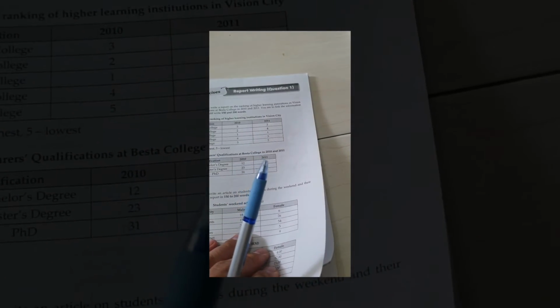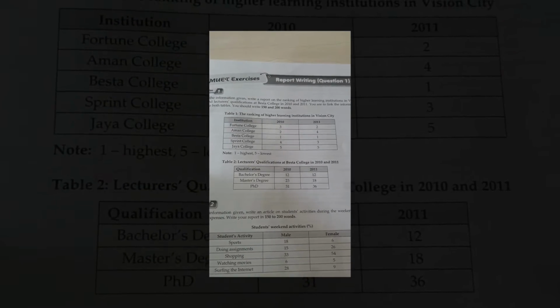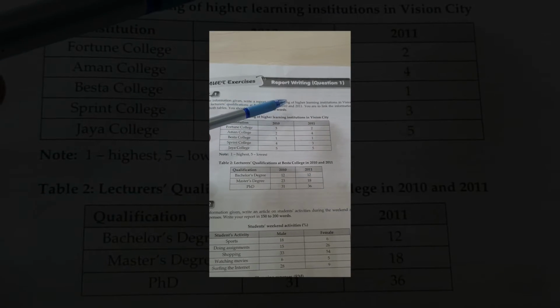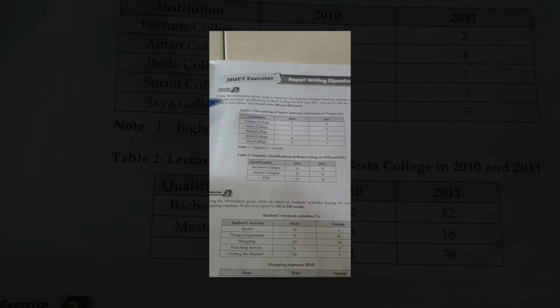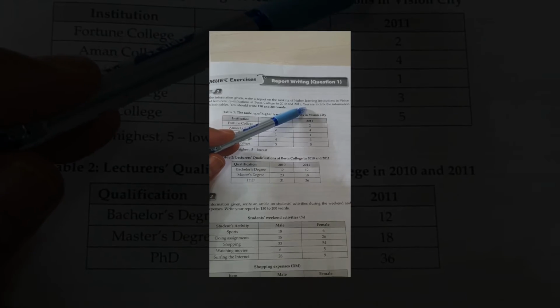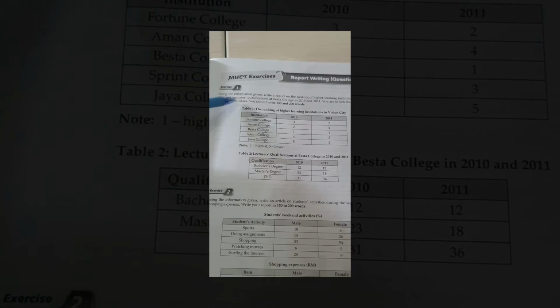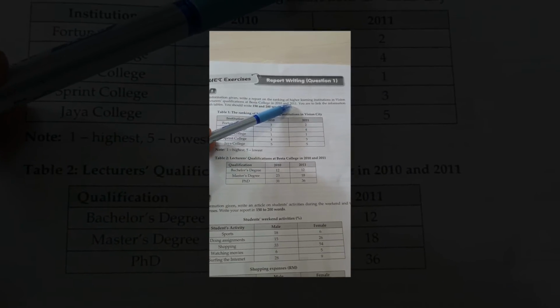One last example. Okay, let's see if we can do this. Now there's two tables here. Normally in the situation we can see the potential title early in the beginning. Using the information given, write a report on the ranking of higher learning institutions in Vision City and lecturers' qualification at Besta College in 2010 and 2011.